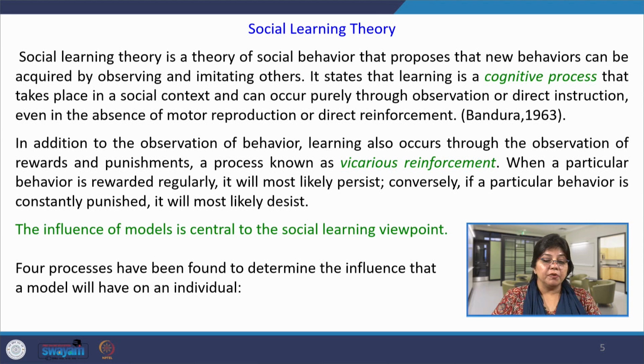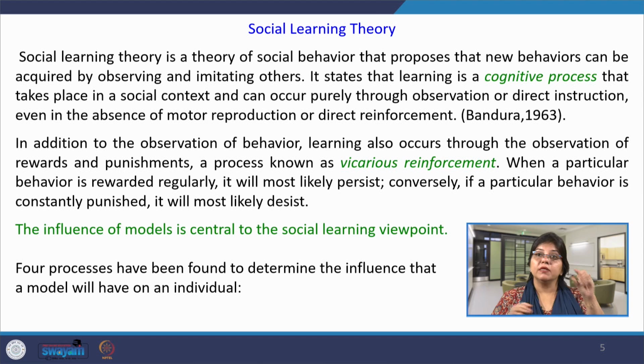So, when a particular behavior is rewarded regularly, it will most likely persist, and if a particular behavior is constantly punished, it will most likely desist. This is so obvious. Any employee behavior which is regularly rewarded from time to time, he will maintain that behavior. If not, he will try to desist. So, the influence of the model is central to the social learning viewpoint.